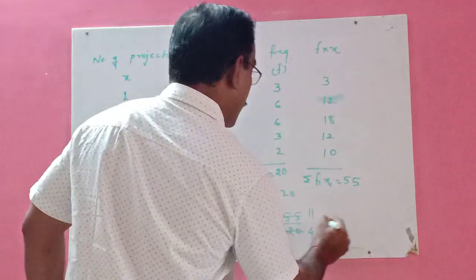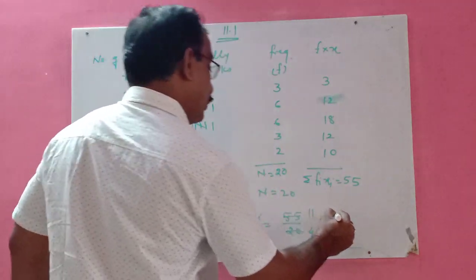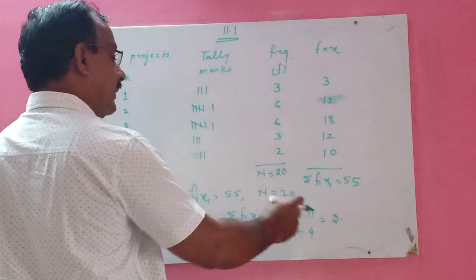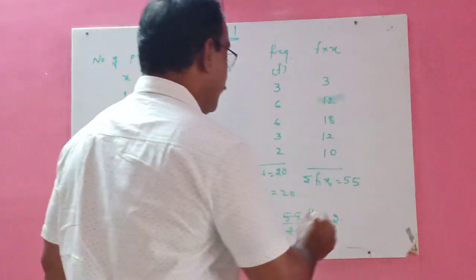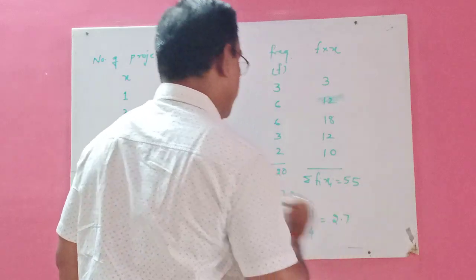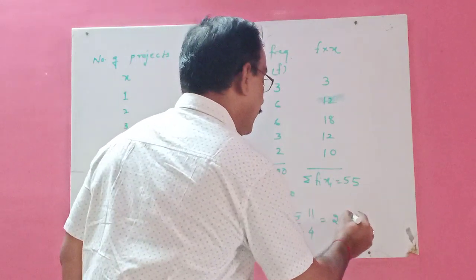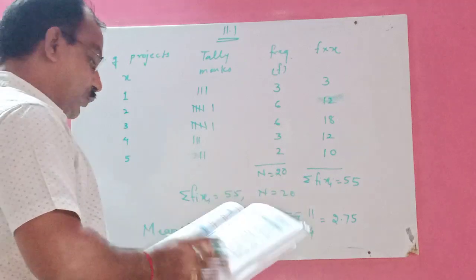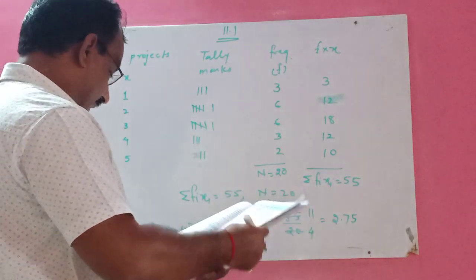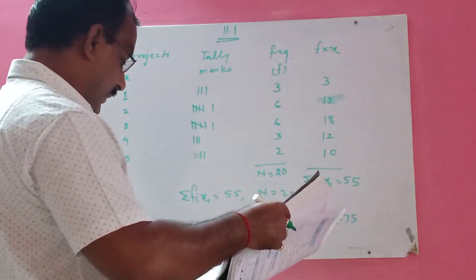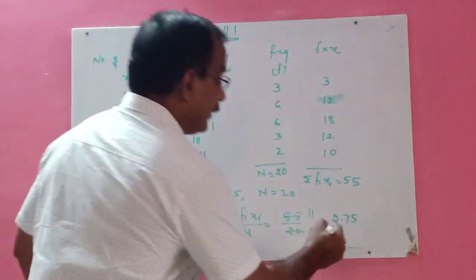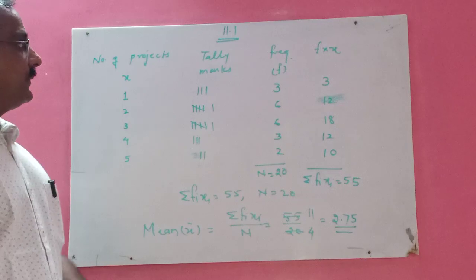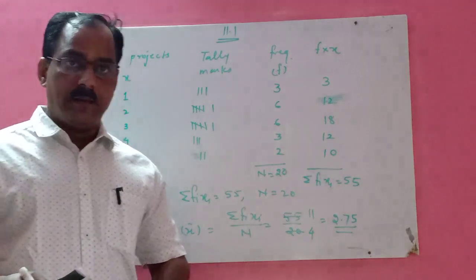4 twos are 8, point. 3 is remaining here. So 4 sevens are 28, and 4 fives are 20. 2.75 is the average, children. Got it? So this is the answer of this question. This way you will calculate the mean of this sum. I hope you understood.